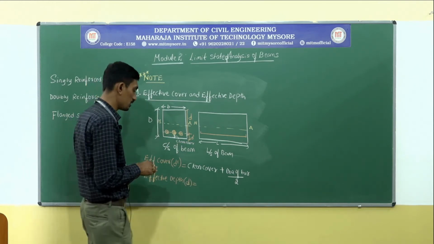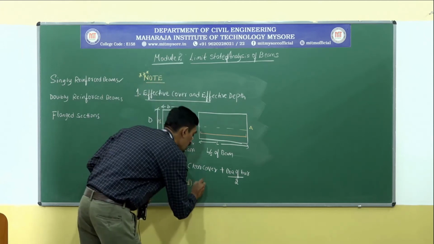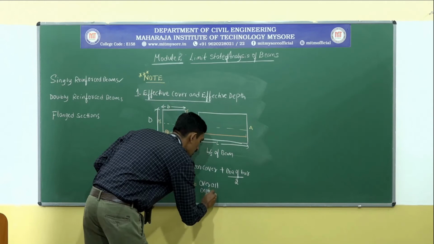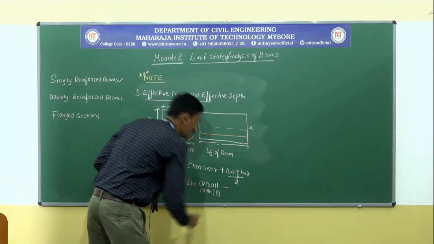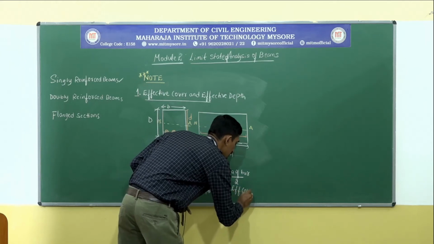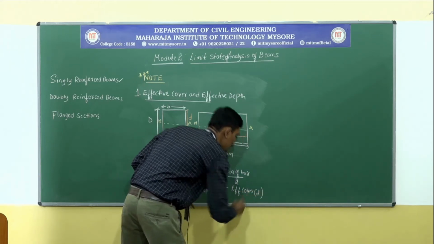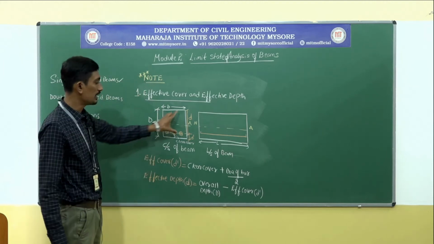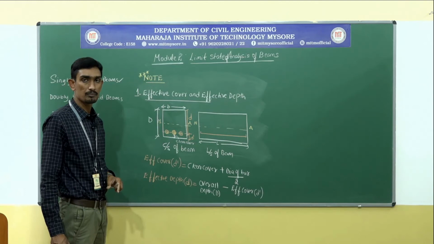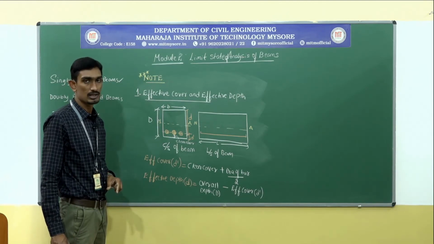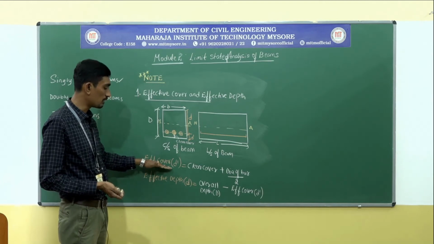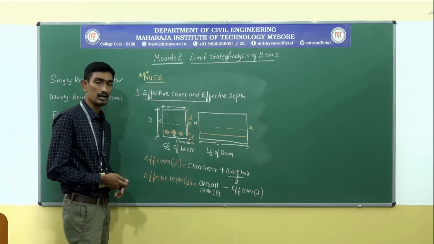So how will you calculate? Overall depth, capital D, minus effective cover, d dash, will give you the effective depth of the beam. Is it clear?